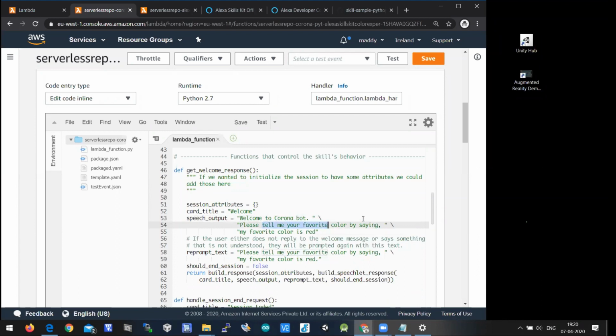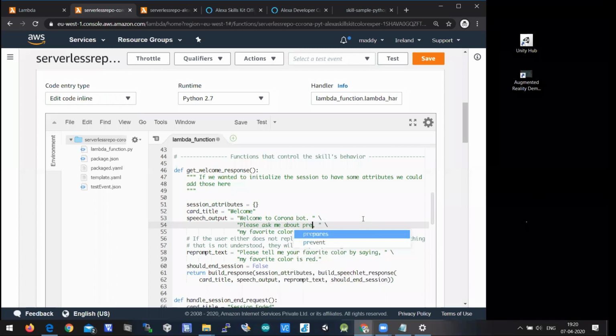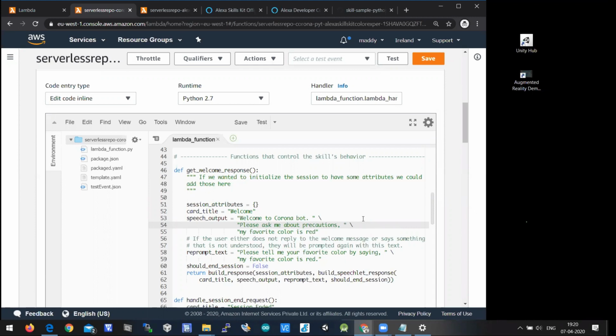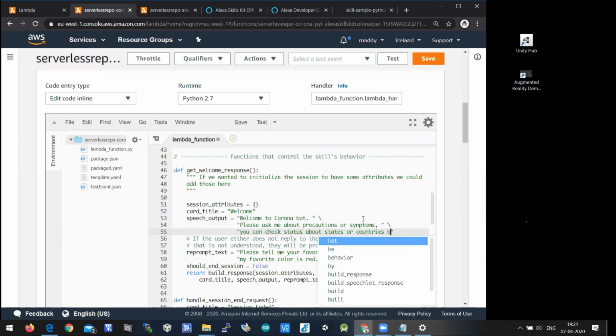Please ask me about precautions or symptoms or something like that. Or you can check status about states or countries by prompting them.